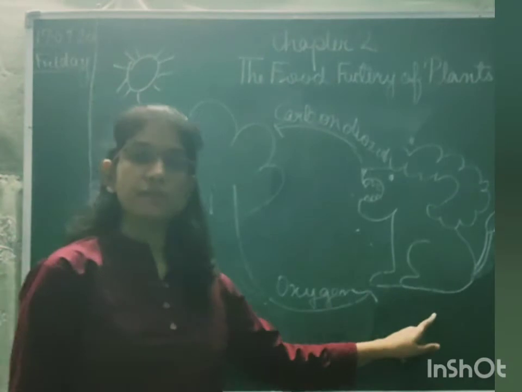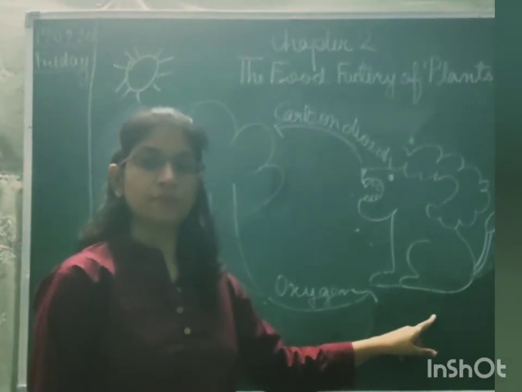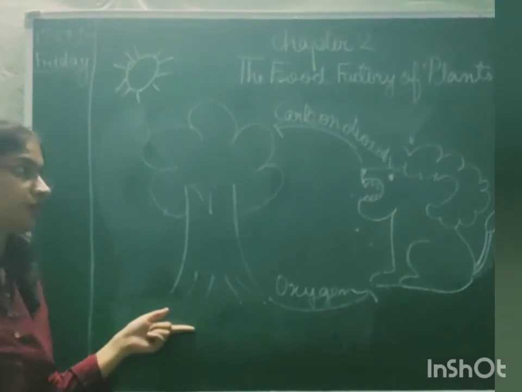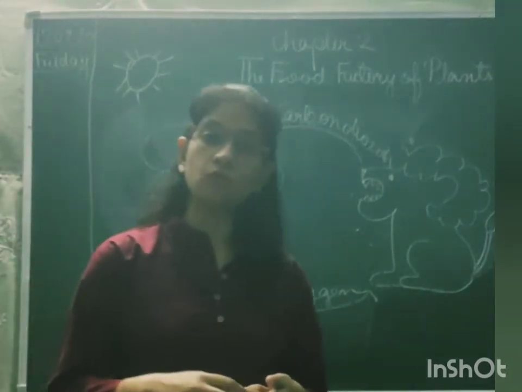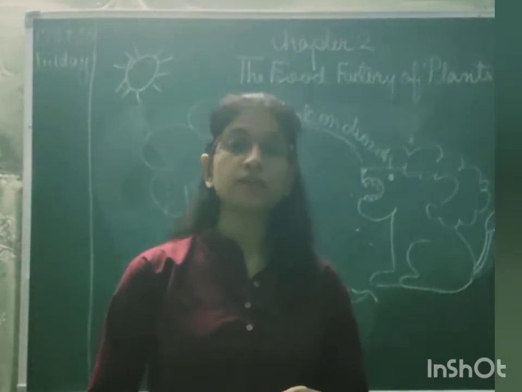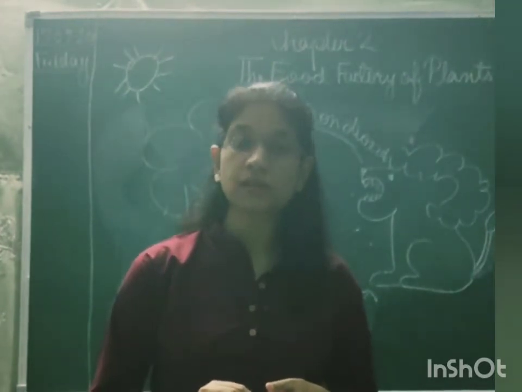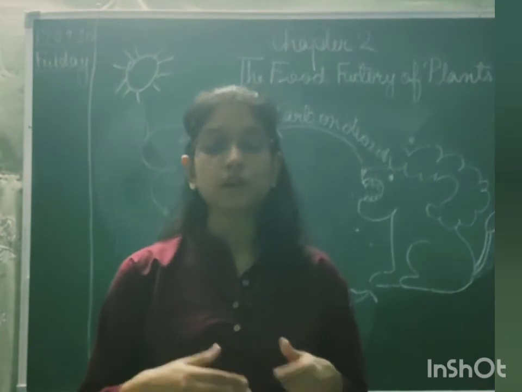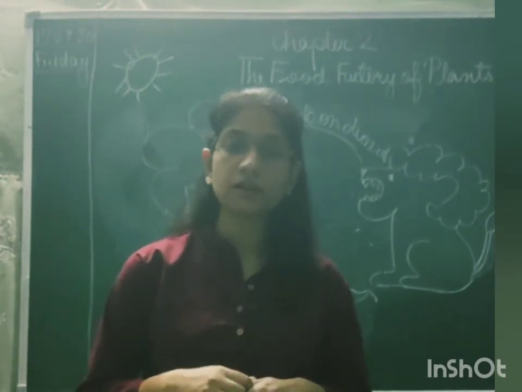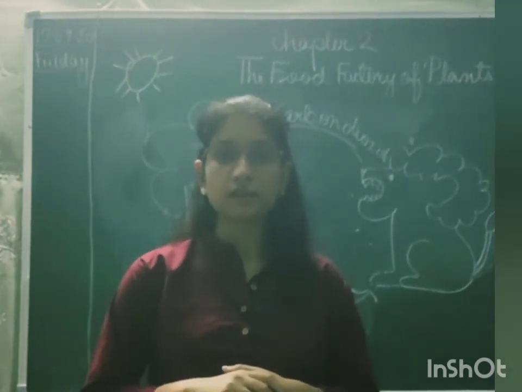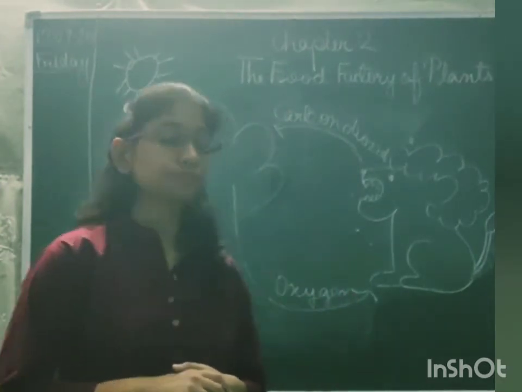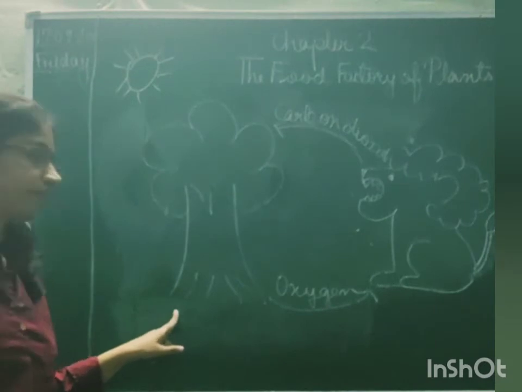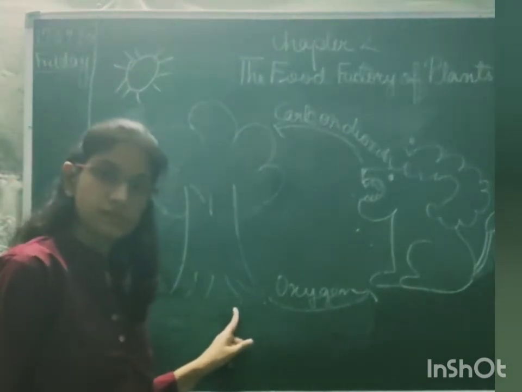At that time, animals also suffer. Right? And what should we do to protect it? We should grow more trees, right? We should make national parks. We should set boundaries where the humans should be prohibited to enter and cut the trees in that area, right? So, this is what can be done to save the trees.